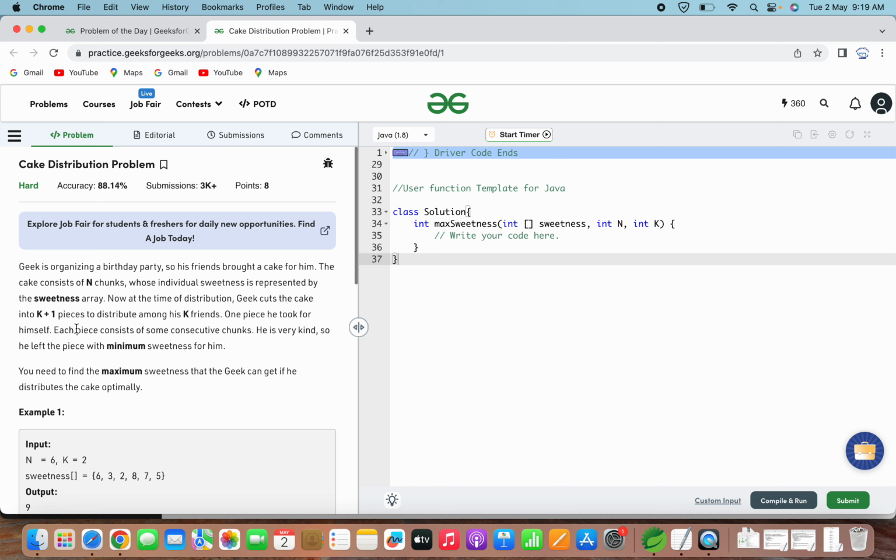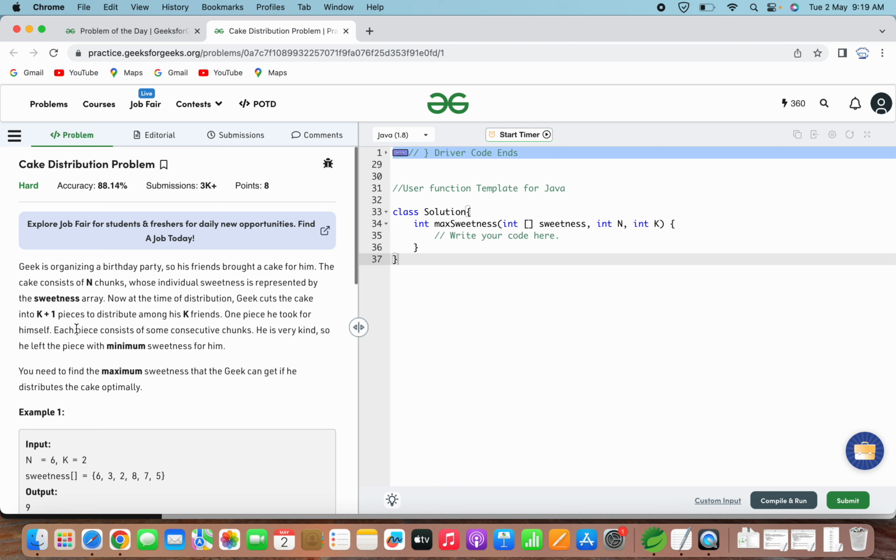Okay, so in this problem, there is a cake consisting of n chunks, and each chunk has a sweetness level. A person named Geek wants to distribute the cake among his k friends and himself, such that each person gets a consecutive piece of cake with some sweetness level. However, Geek is kind and wants to keep the piece with minimum sweetness level for himself.